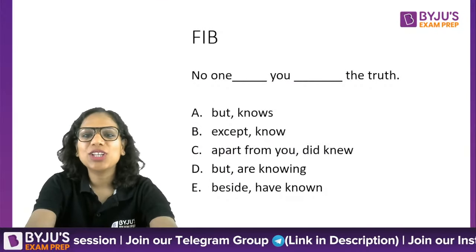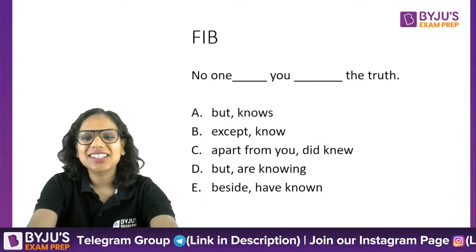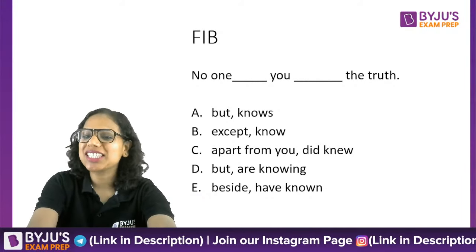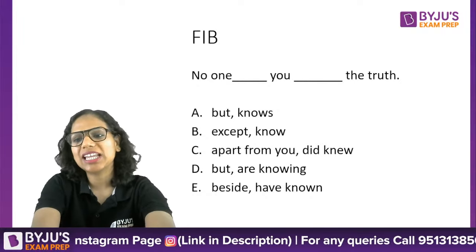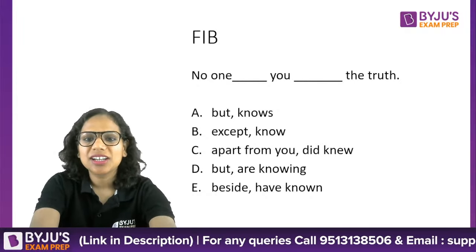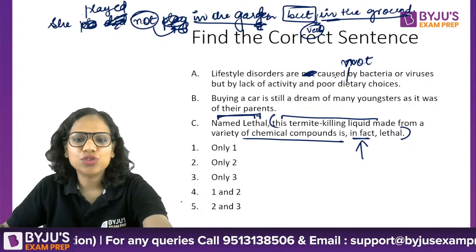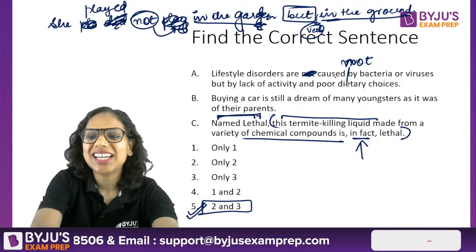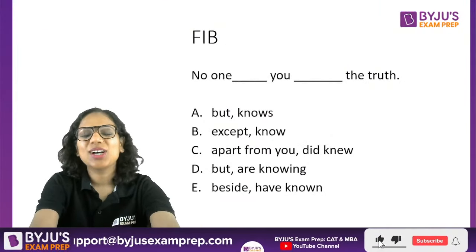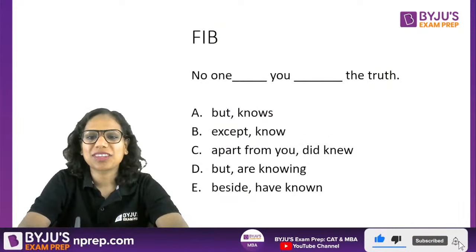Fill in the blank questions. Now I want everyone to get these correct. Think about them and then answer. Think about these two blanks and then tell me the answer. The answer is 5. 2 and 3 are correct. Yes, the answer is 5. Okay, fill in the blanks. Come on.